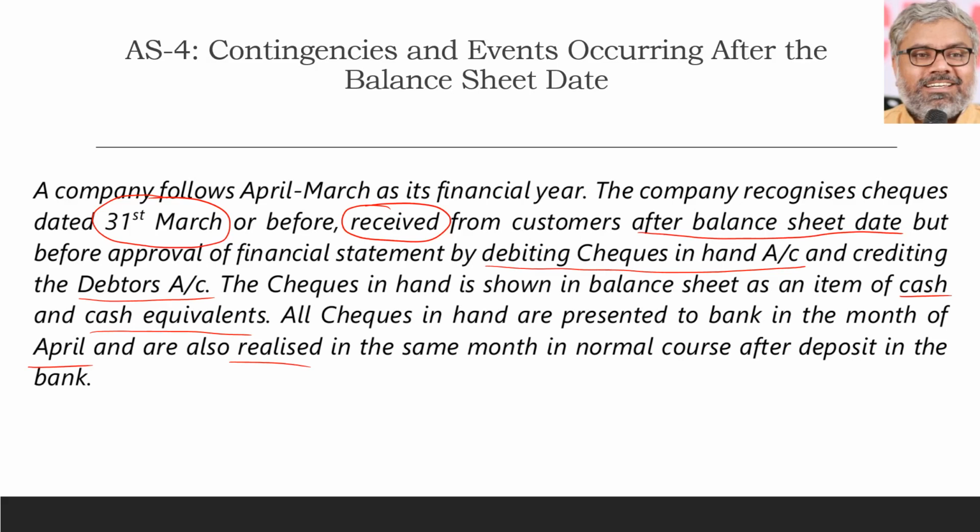What we have to look at is not the date of the check, it is the receipt which matters. The date of the check is not related to us. The customer will write whatever date he wants on that check, so that is immaterial. Whether we received it or not matters. We did not receive it till 31st March. Did not receive means did not receive.